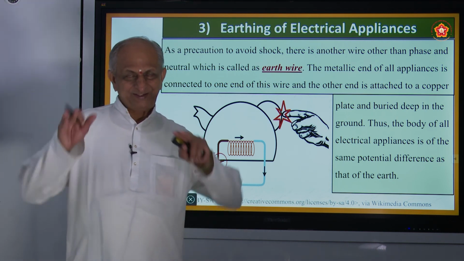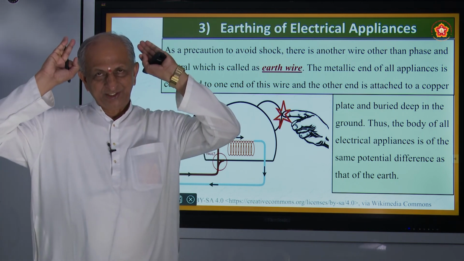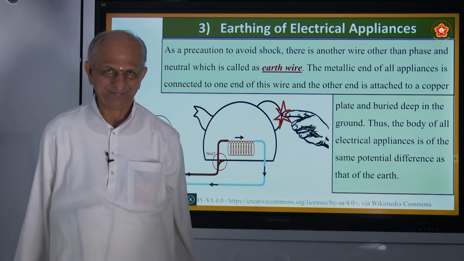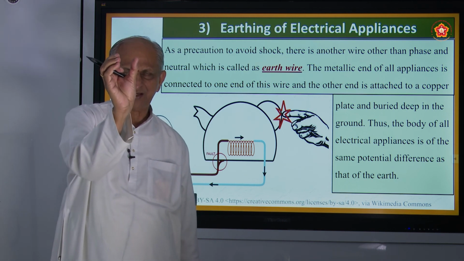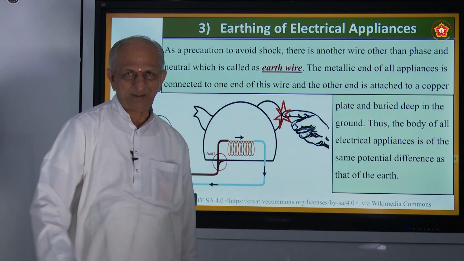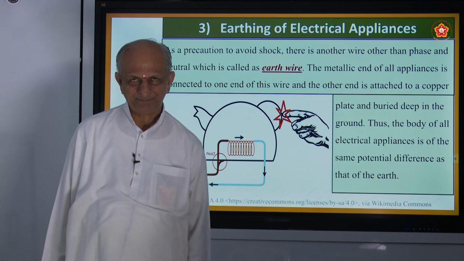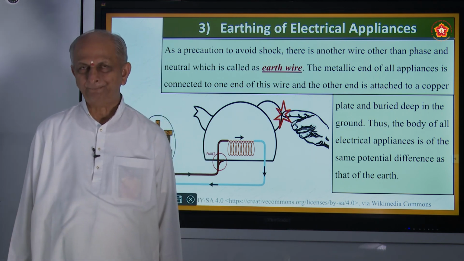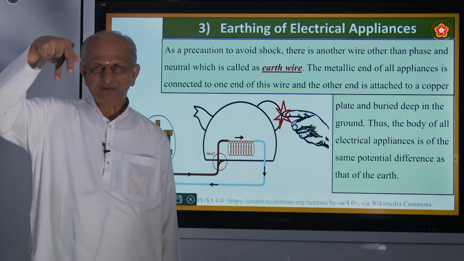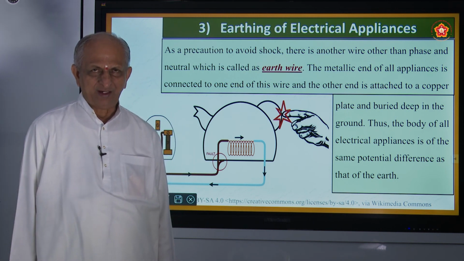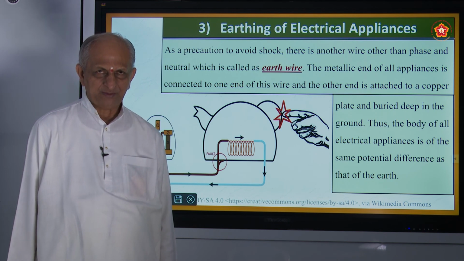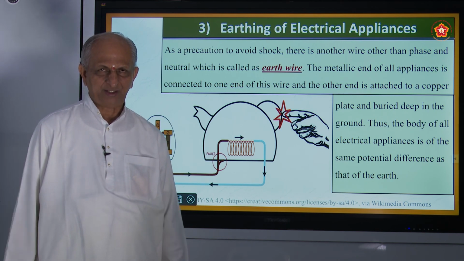Okay. In construction of all houses, earthing is 100% compulsory. You might have seen there will be a cylindrical pipe, usually a GI pipe, galvanized pipe, and there will be wires. One is called the neutral wire and another is the phase wire. So this neutral wire is connected to earth.